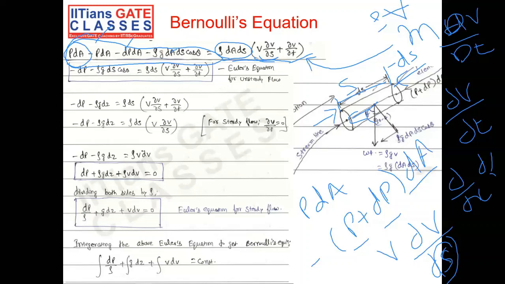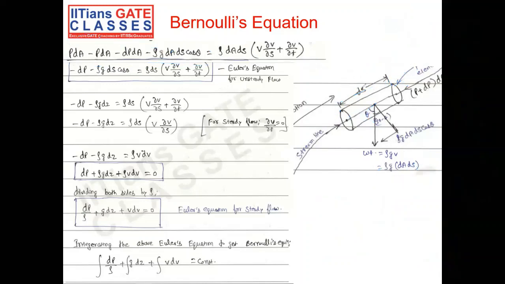Now let's make a few simplifications. I can cancel out these two terms, and then divide the entire equation by dA, and I end up with minus dp minus rho g ds cos theta equals rho ds times (v dou v by dou s plus dou v by dou t). The next thing we do is use what we showed in the previous slide, that ds cos theta is dz. And we also assume that the flow is steady, so the dou v by dou t term can be cancelled. So we get a final form like this.